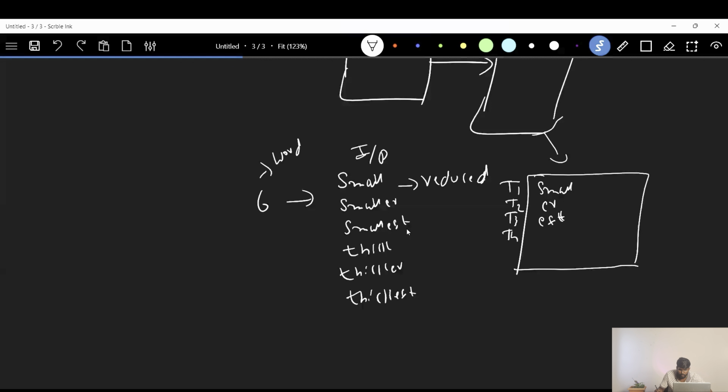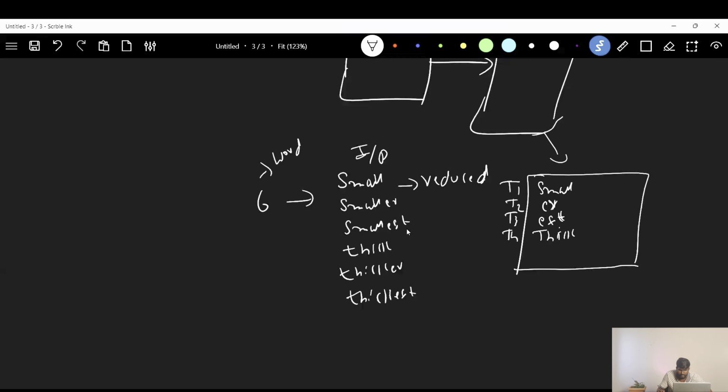The T4 token: nothing like thick is available in this vocabulary, right? It will add, let's say, thick to its vocab. But when it sees the words thicker and thickest, for these two words it has already seen er and est, so it already has those tokens.